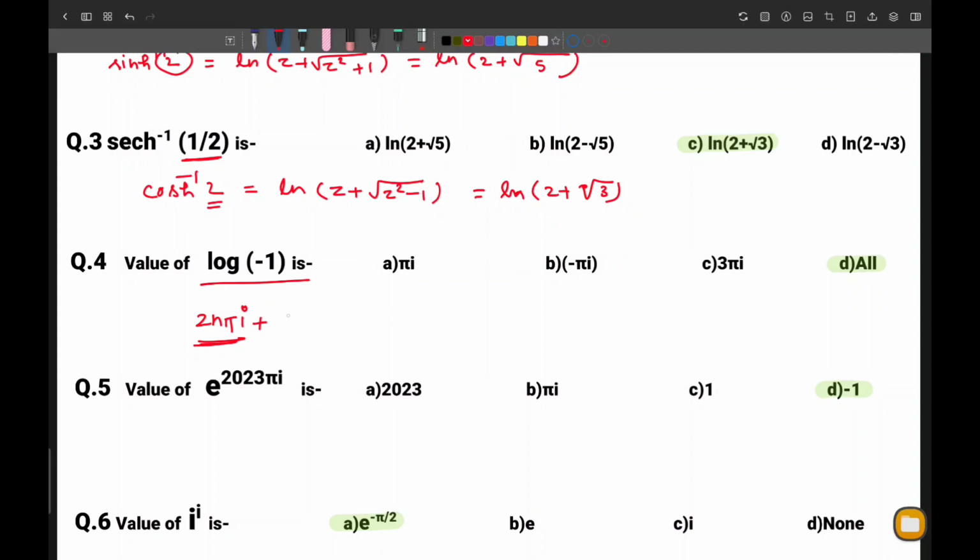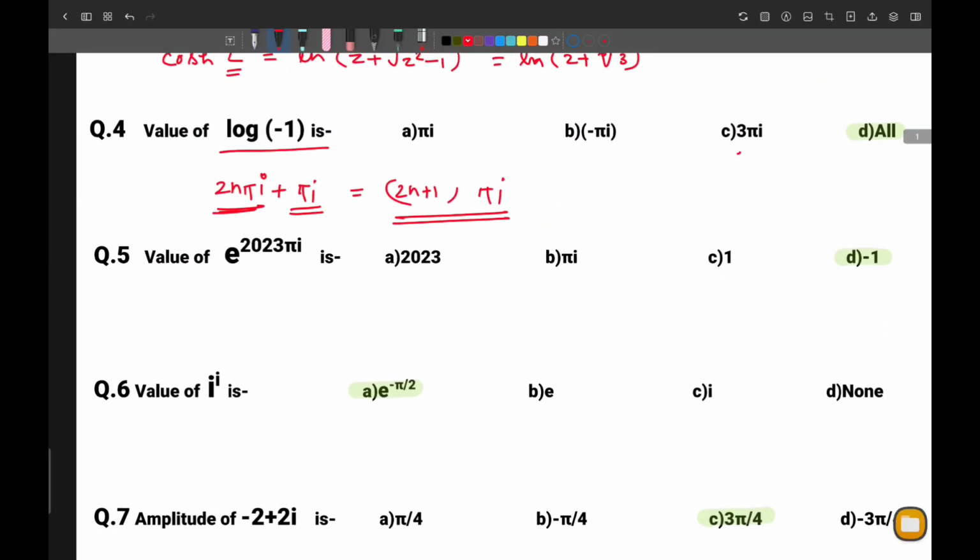So principal value of log minus 1 is pi I, and add 2n pi I in that, and you will get 2n plus 1 pi I. Means odd multiples of pi I.